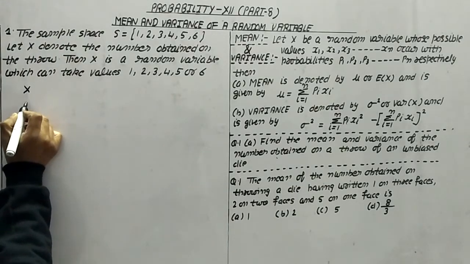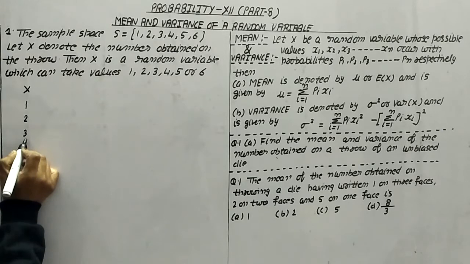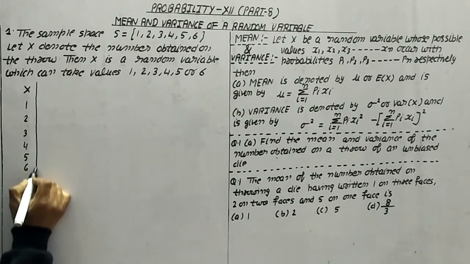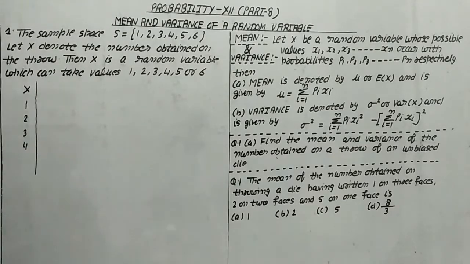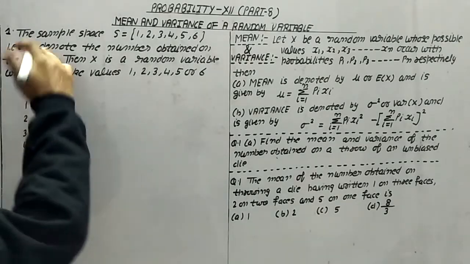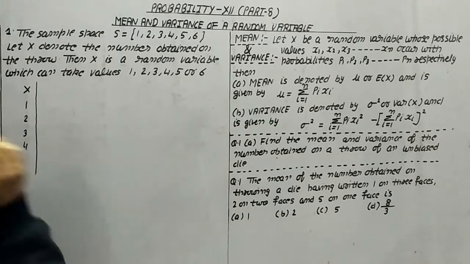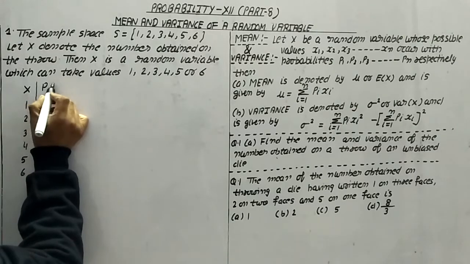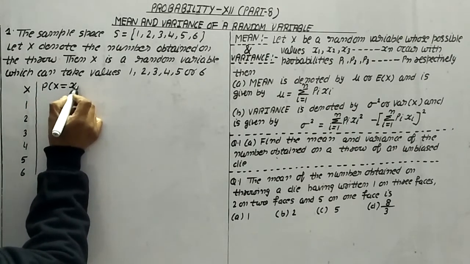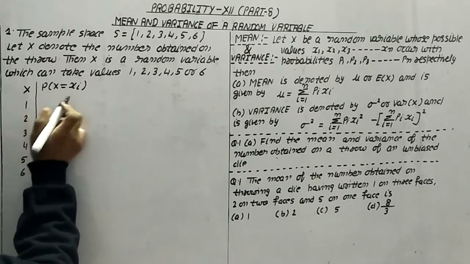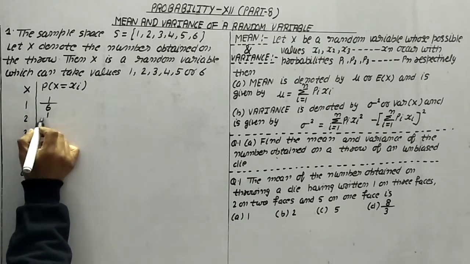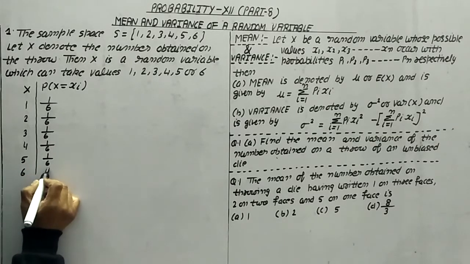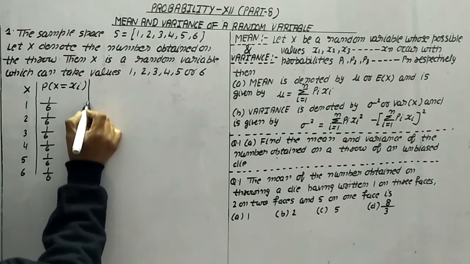First of all, we have x: 1, 2, 3, 4, 5 and 6. Whenever we have to find the mean and variance, we make a vertical table for easy calculation. Now P(X = xi) corresponding to each x is 1/6, 1/6, 1/6, 1/6, 1/6 and 1/6.